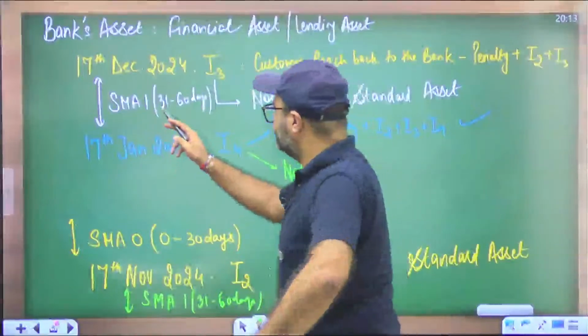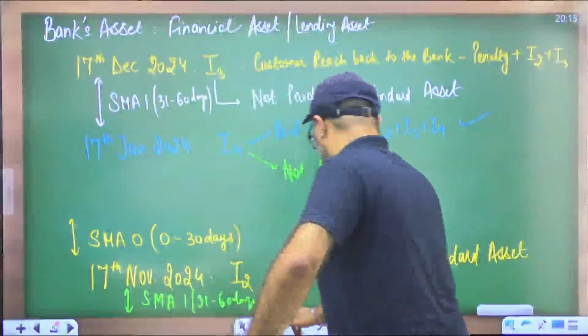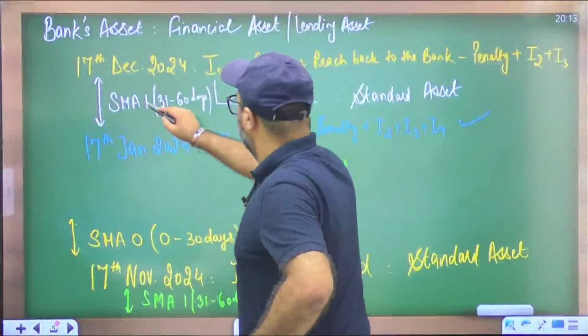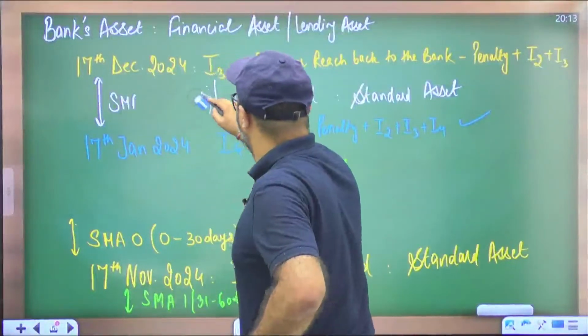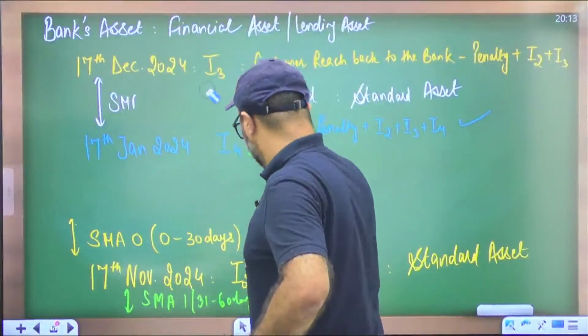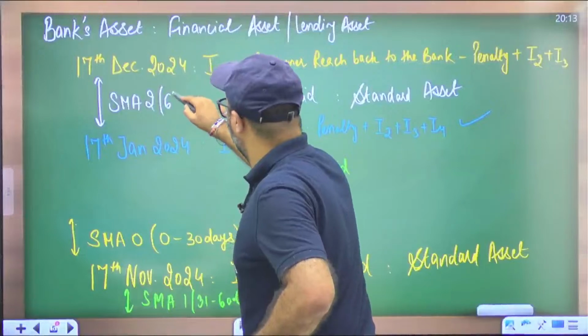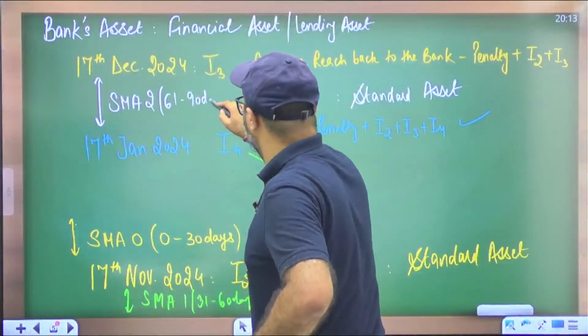And now in this scenario, it will be termed as special mention account 2, where your installment is due for 61 to 90 days.